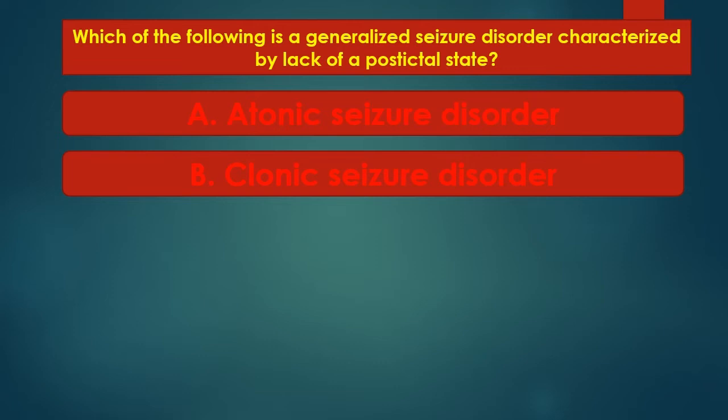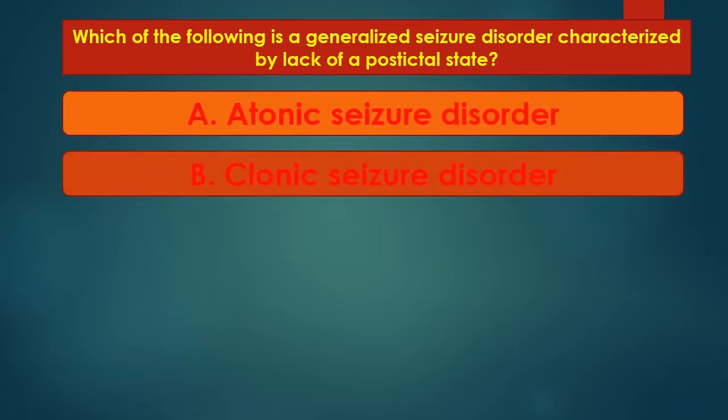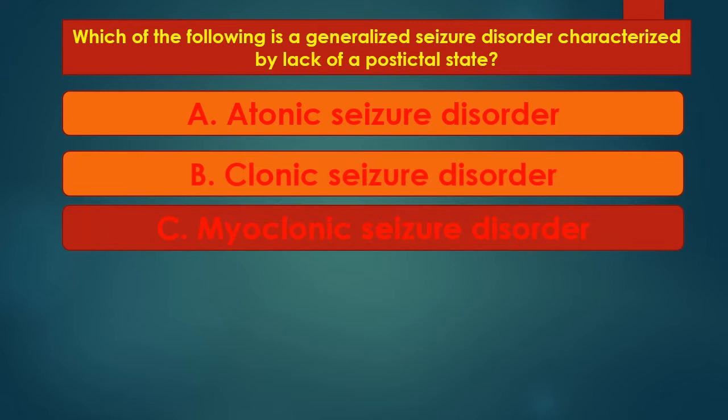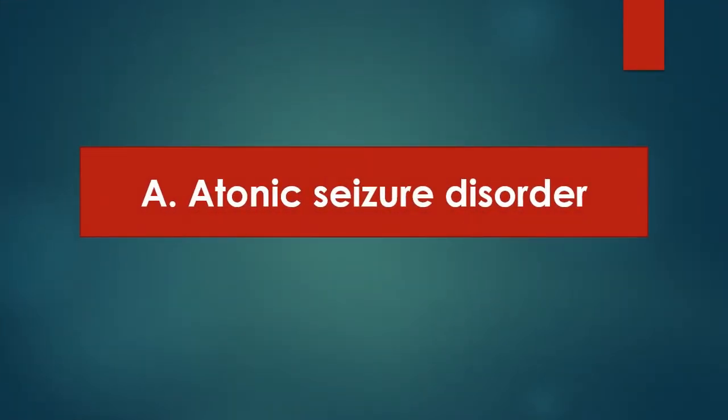Which of the following is a generalized seizure disorder characterized by lack of a postictal state? A. Atonic seizure disorder. B. Clonic seizure disorder. C. Myoclonic seizure disorder. D. Temporal lobe epilepsy. E. Tonic-clonic seizure disorder. Answer: A.